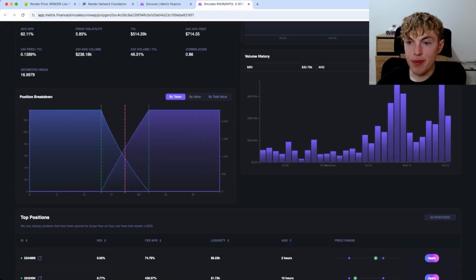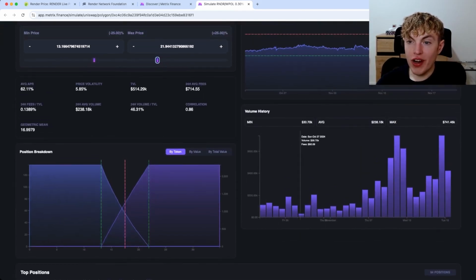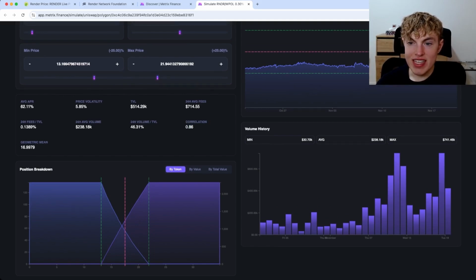Scrolling down, we can see some big changes in volume history. Over on October 27th, it had a 30K volume day. And look, on the 11th of November, it had a $741,000 day. These assets are 86% correlated.